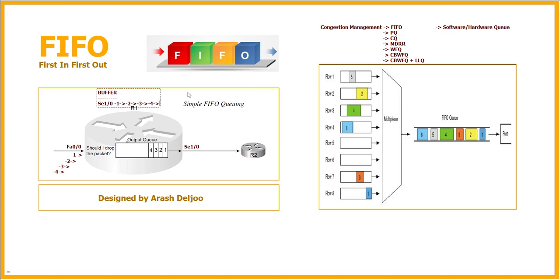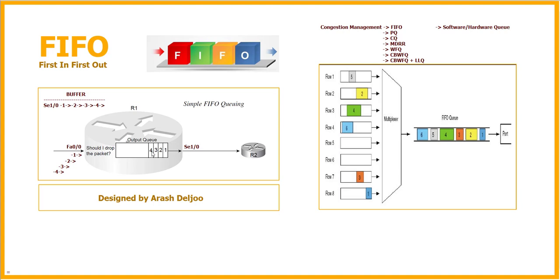And also in this buffer, this is the buffer of the router, maybe you have more than this, for example packets for other interfaces. Actually, each packet has a number, a pointer. In the software queue, we have only a pointer. For example, 1 means packet 1, 2 means packet 2, 3 means packet 3, 4 means packet 4. And when we want to queue these packets, actually this software queue is not a physical place. Actually, this is only a list of pointers to the packets, okay?